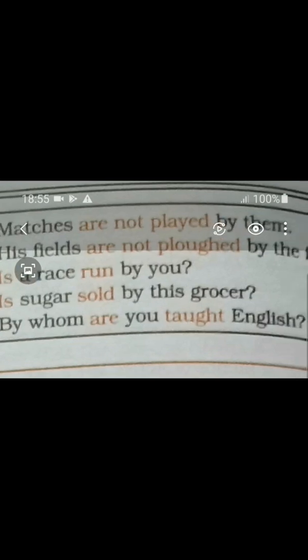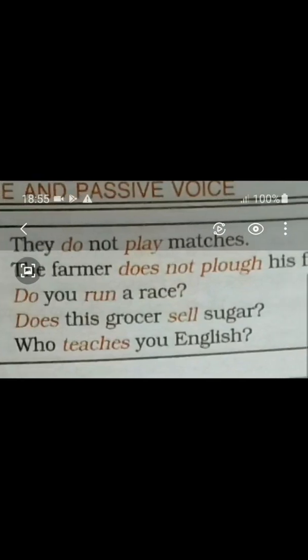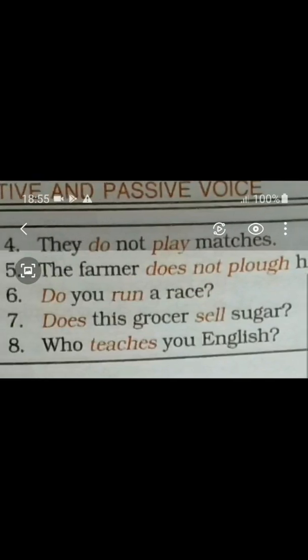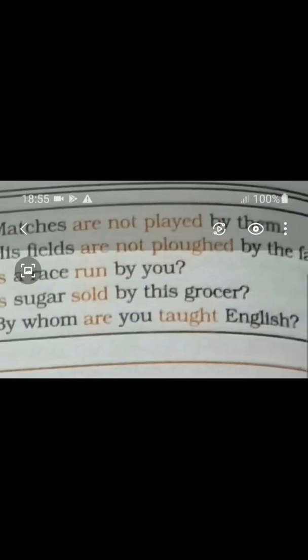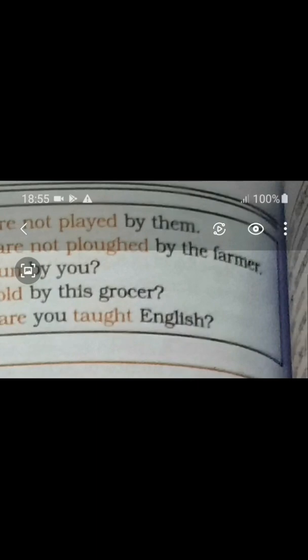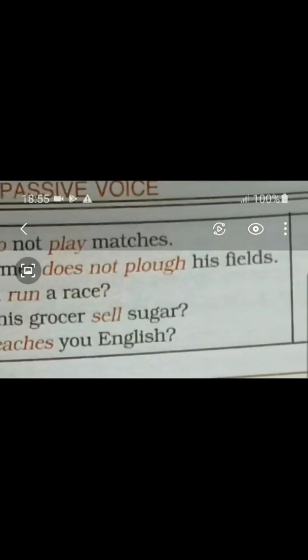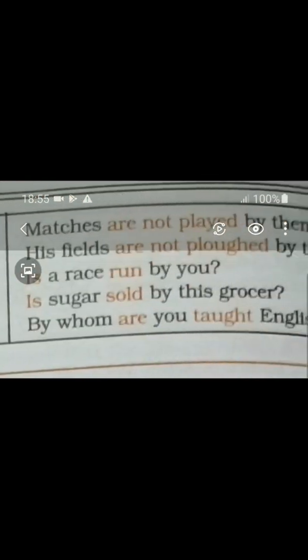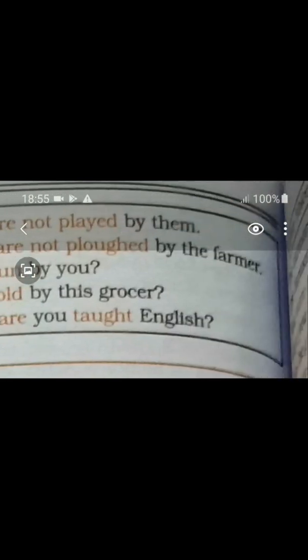Now by them, the subject of the active voice is turning into the object of the passive voice. Matches are not played by them. Next, number 5. The farmer does not plough his fields. His fields are not ploughed by the farmer.